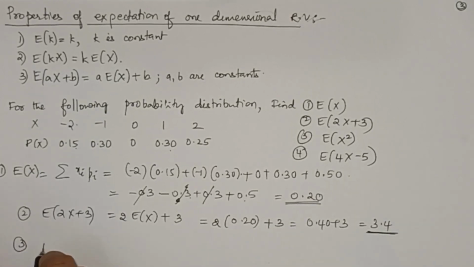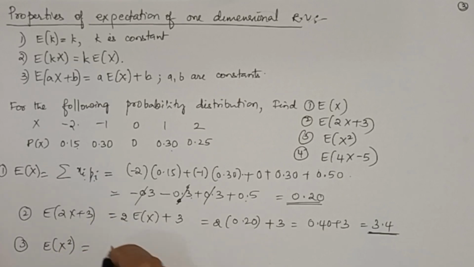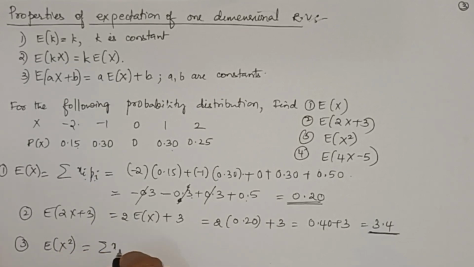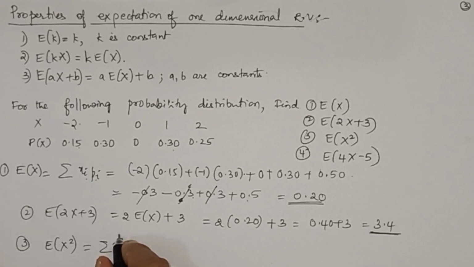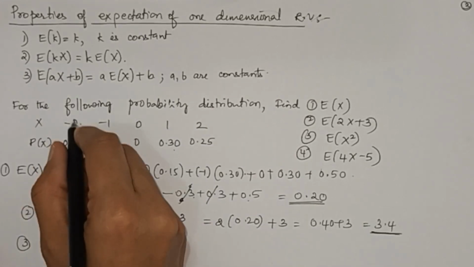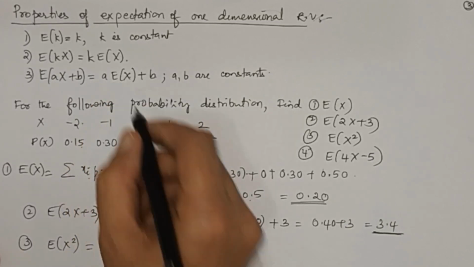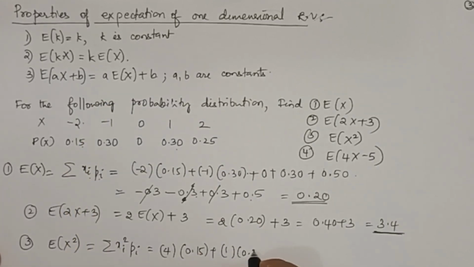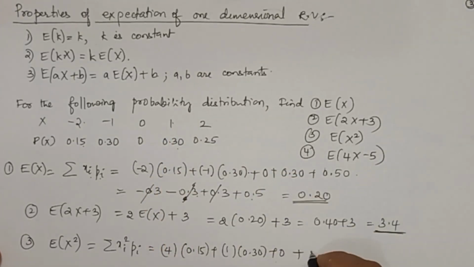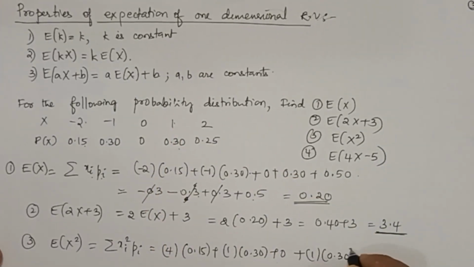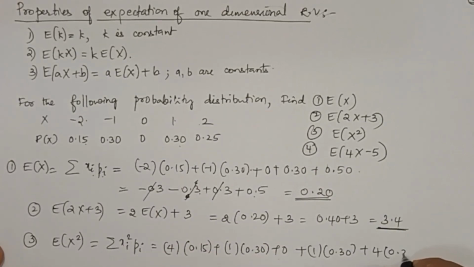Third one, E of x square. So E of x is summation of xi into pi. So E of x square is summation of xi square into pi. No change in pi, you just have to take the square of xi. So minus 2 whole square is 4 into 0.15, plus minus 1 whole square is 1 into 0.30, plus this is anyway 0, plus 1 square is 1 into 0.30, plus 2 square is 4 into 0.25.